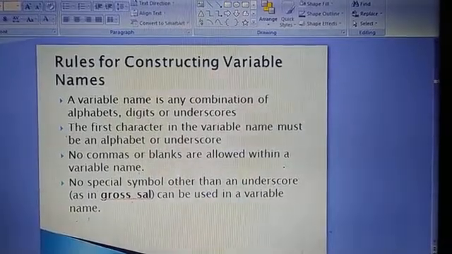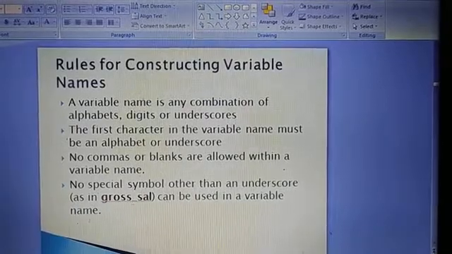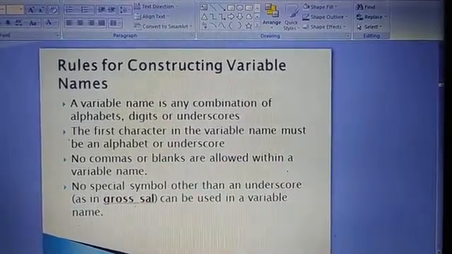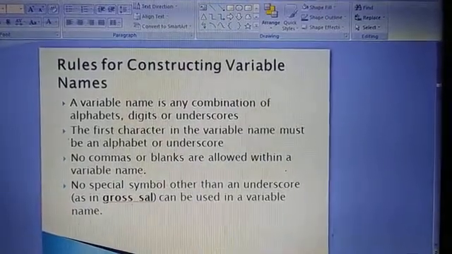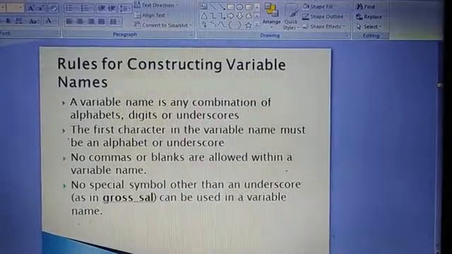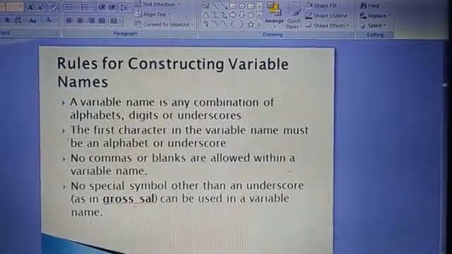For example, you can use add as a variable or a number 1 later in the name, but you cannot use a number as the first character. No commas or blanks are allowed within a variable name.